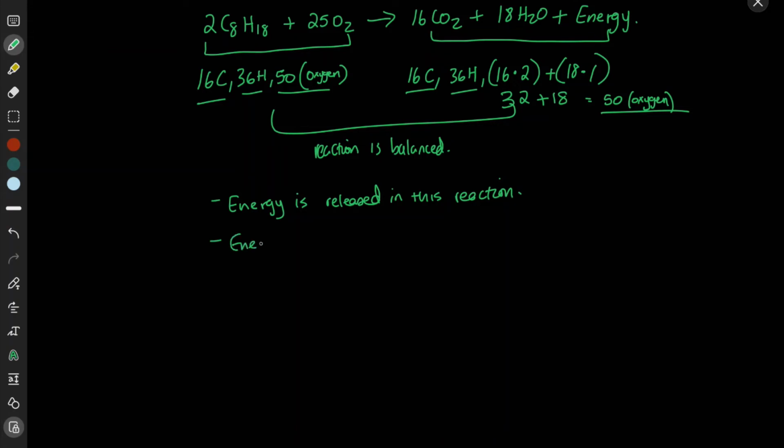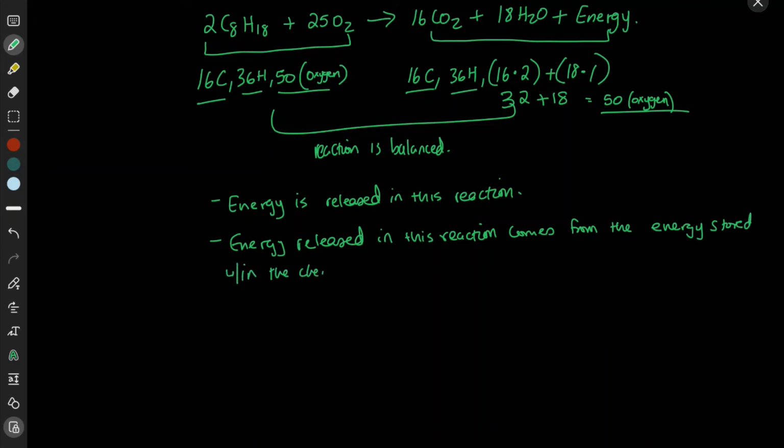The energy released in this reaction comes from the energy stored within the chemical bonds of octane and molecular oxygen.